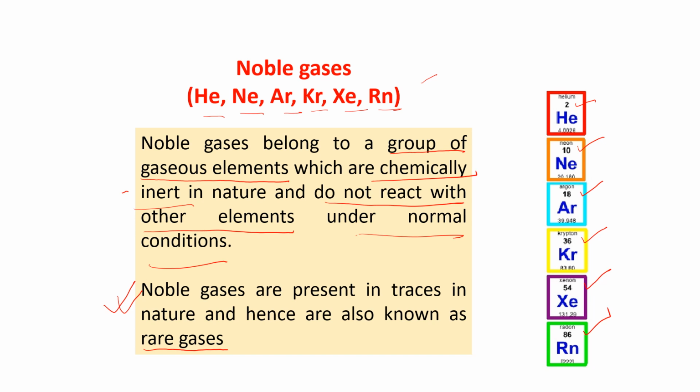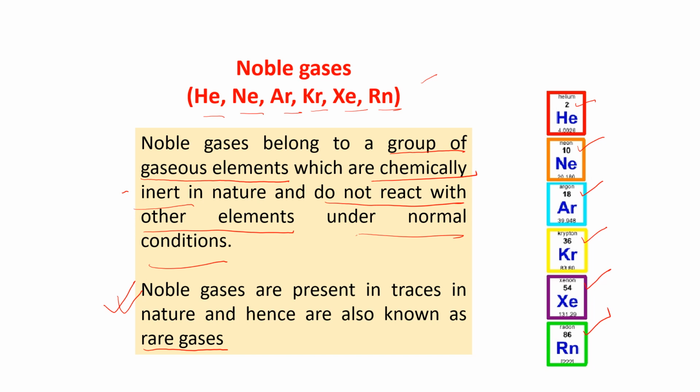Now, these are all arranged in a table known as the periodic table. That is not there in your portion. But when you go to standard 9, the periodic table will be a chapter. Then you will see how the elements are placed in the periodic table. In that periodic table, there are periods and groups. There are columns and rows like this. The horizontal rows are known as periods.